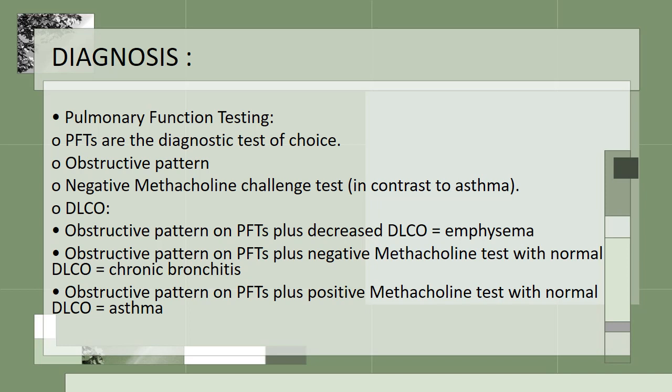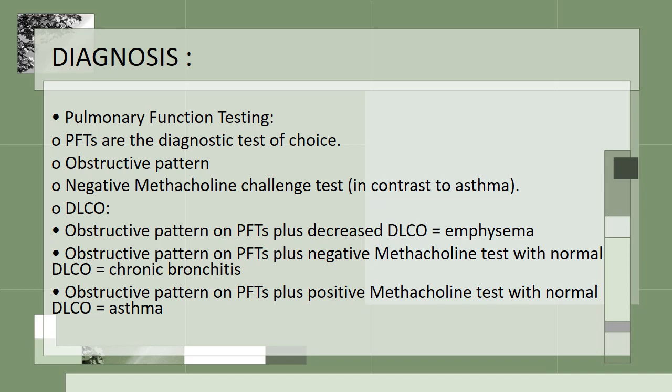So pulmonary function tests are the diagnostic test of choice and will show an obstructive pattern. There will be increased residual volume and total lung capacity. However, there will be a decrease in forced expiratory volume at 1 second, or FEV1, and the FEV1 to FVC ratio will be decreased. Also there will be a decrease in peak expiratory flow.